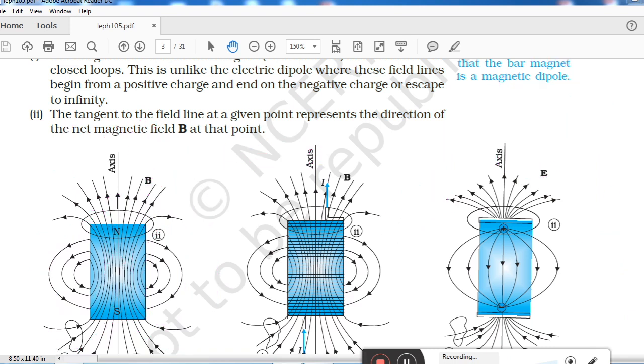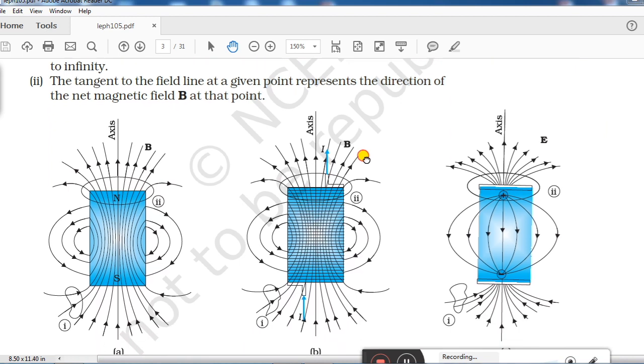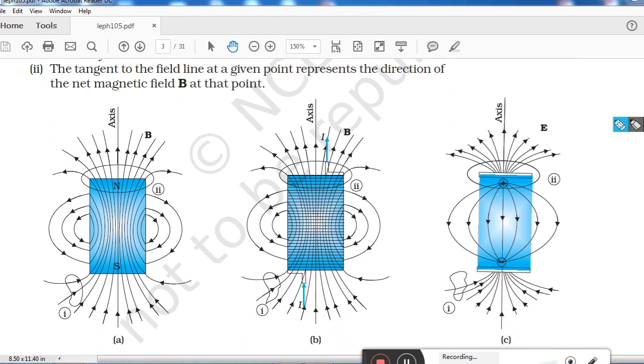After this, let us look at the second point. What is the second point? Tangent to the field line. That means if anywhere you find a magnetic field line, suppose this is one of the magnetic field lines you can see here, then you can draw a tangent. Why do we draw a tangent? If a tangent is drawn at any point, it represents the direction of the net magnetic field at that point.